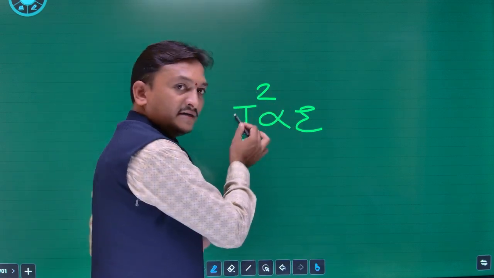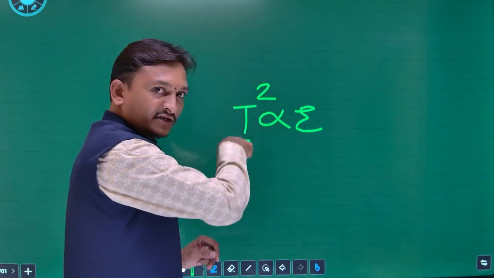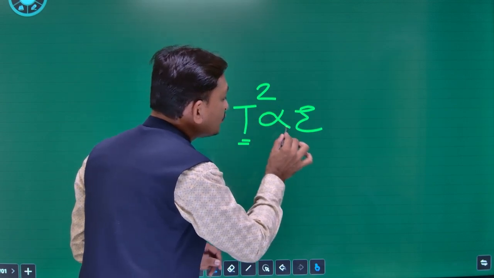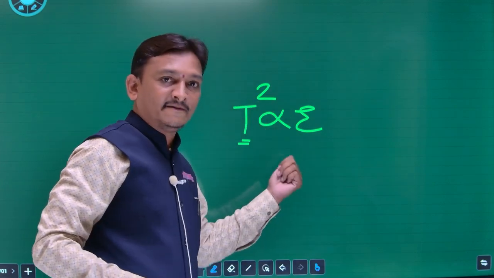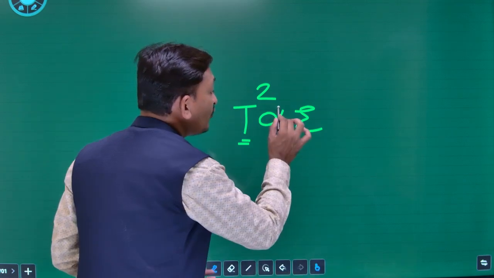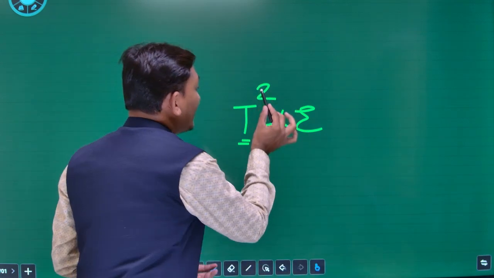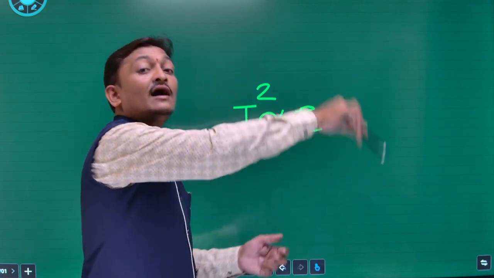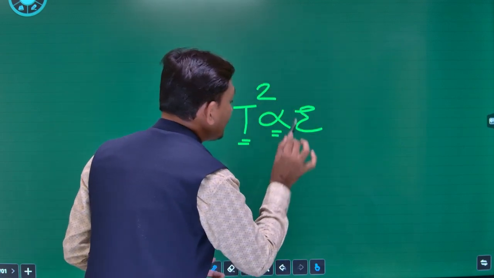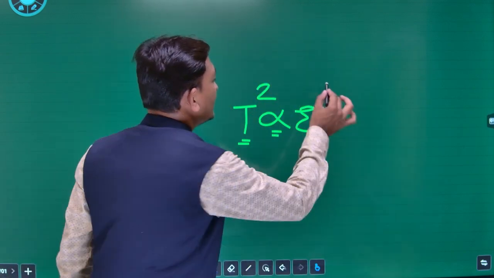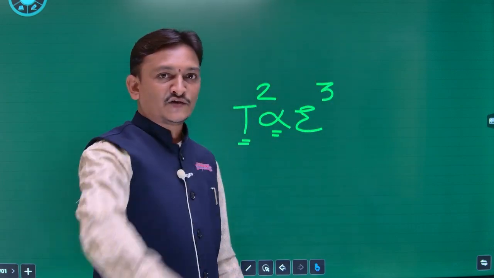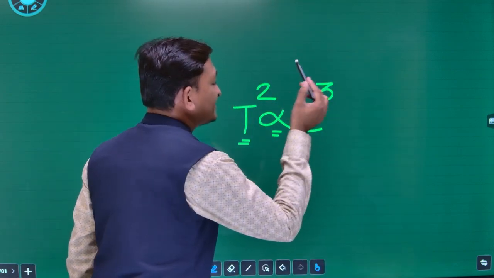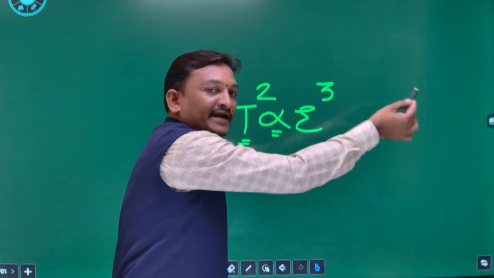Square of its period of revolution around the sun is directly proportional to, we know this is the proportionality sign, which we studied in mathematics. So square of its period of revolution around the sun is directly proportional to what? Here is the cube, a big cube. Cube of its mean distance of planet from the sun.